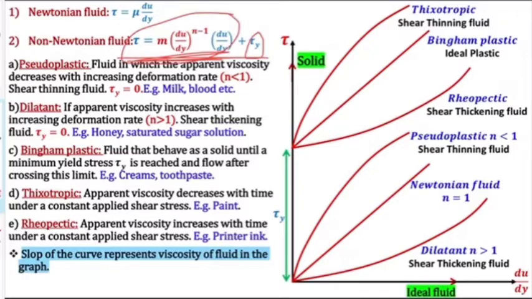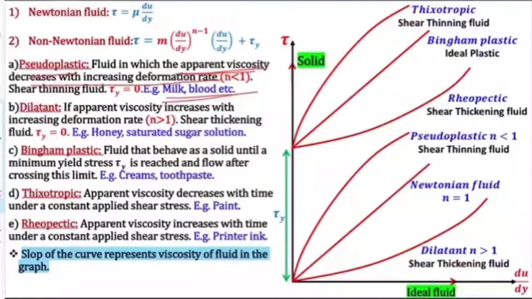Okay, so pseudoplastic. A pseudoplastic is a fluid in which the apparent viscosity decreases with increasing deformation rate. The examples are milk or blood. As we know, the slope represents the viscosity. For a Newtonian fluid the slope is constant, so viscosity is constant, which is mu. So the slope of this line is mu. Coming to pseudoplastic, it is this curve.